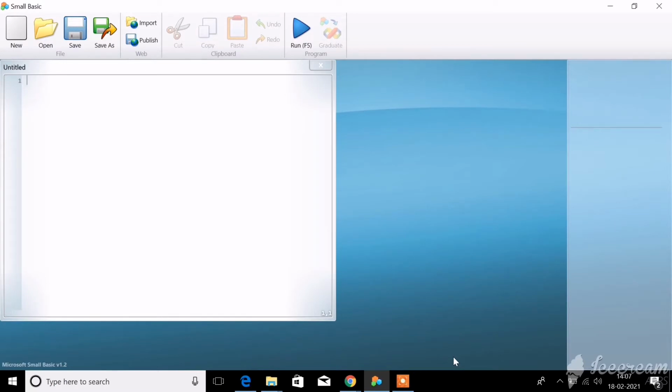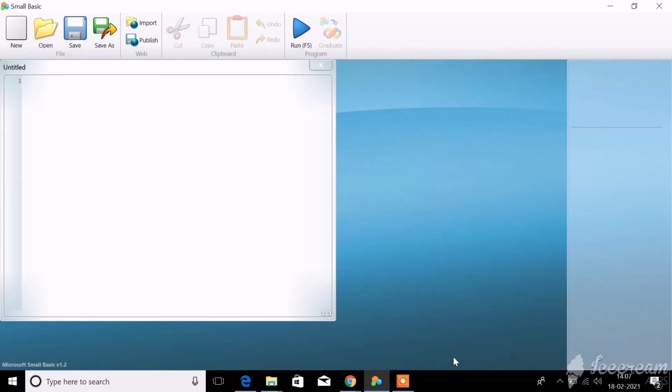So here is where you will type all your basic programs. Today we are going to start with a simple program. We are going to tell your computer to type a simple word. The language that we are using to communicate with your computer today is Small Basic. So shall we see how to type a small program?